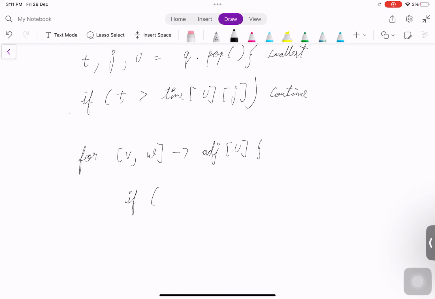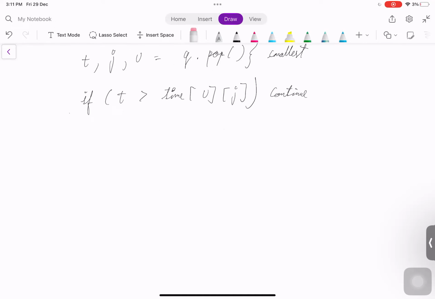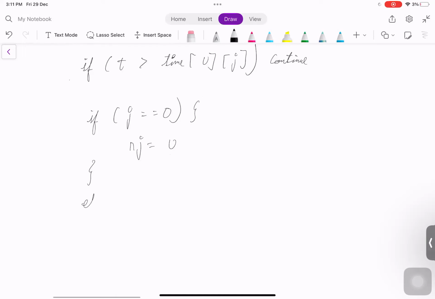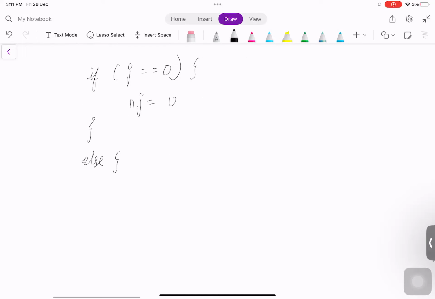Right? So before the transition, we didn't make the bike selection. Firstly, if whatever bike we have j is 0, then we should forcefully pick our next bike as u itself. Else, there are two choices, and among those we'll pick the best choice.